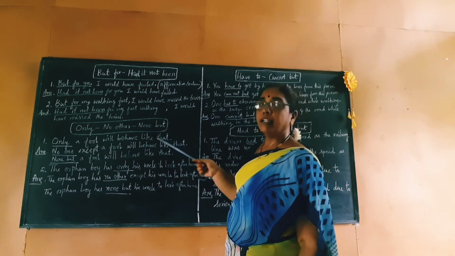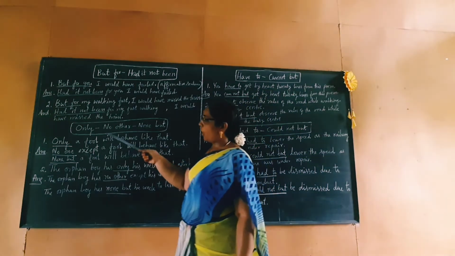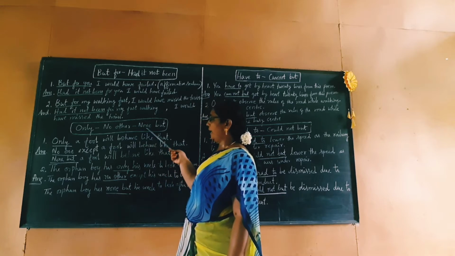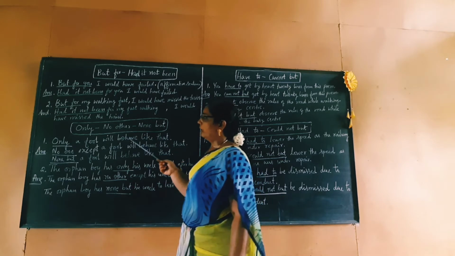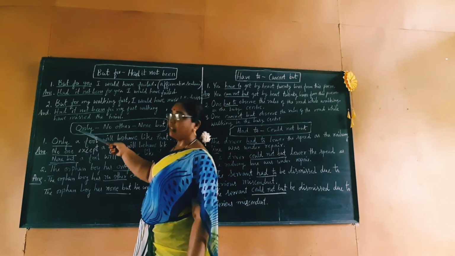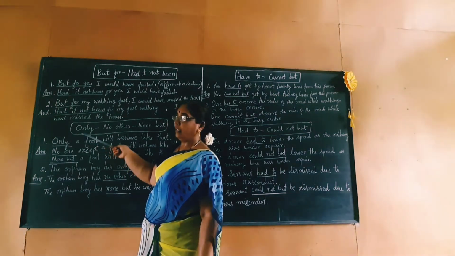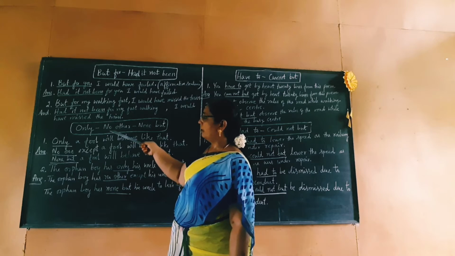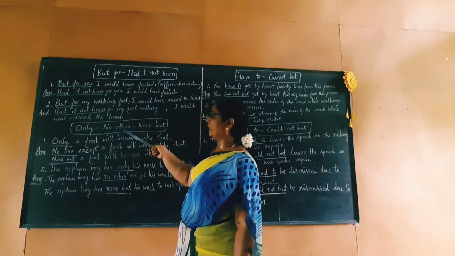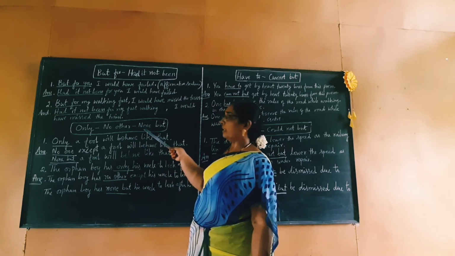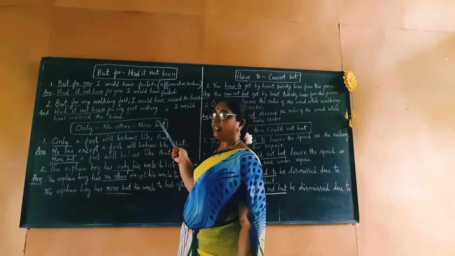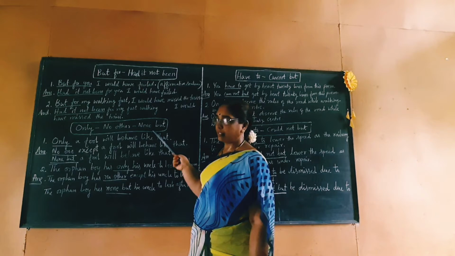Let us take the next phrase: only, no other, none but. This sentence which starts with "only", we rewrite into two different types: one with "no other" and the other one with "none but". "No other" and "none but" are negative phrases.